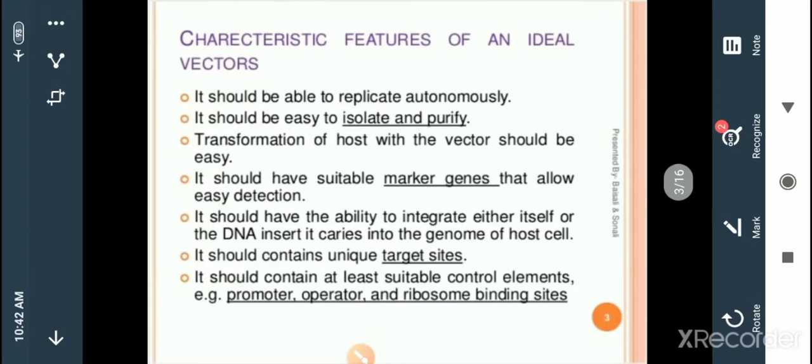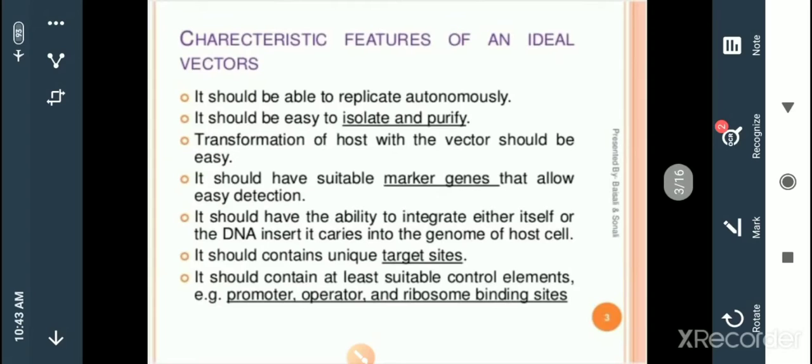Another property of an ideal vector is that it consists of marker genes, selectable markers like ampicillin and tetracycline. Whatever antibiotic resistance genes are there, those genes serve as selectable markers. It should also have the ability to integrate either itself or the DNA insert into the genome of the host. And with these characters, a vector also has target sites where it can bring some changes in the DNA strand.